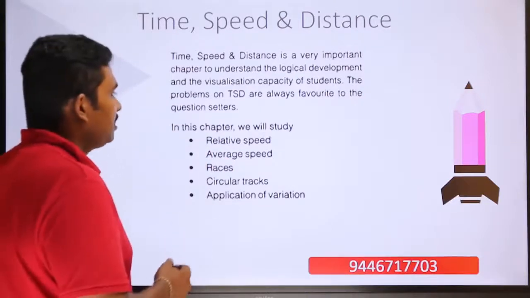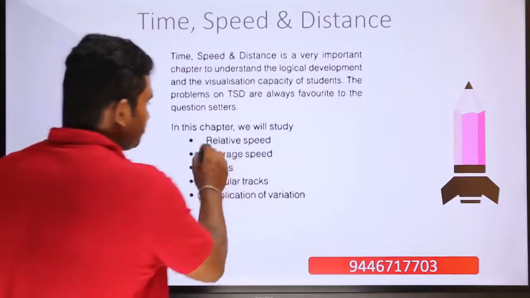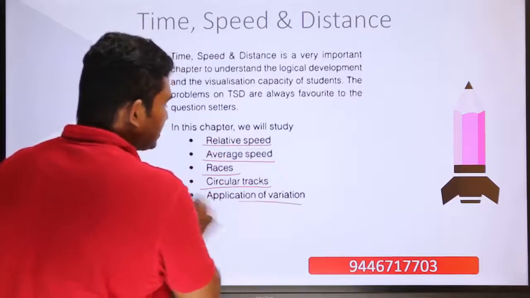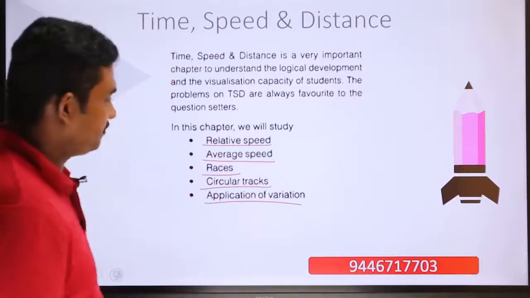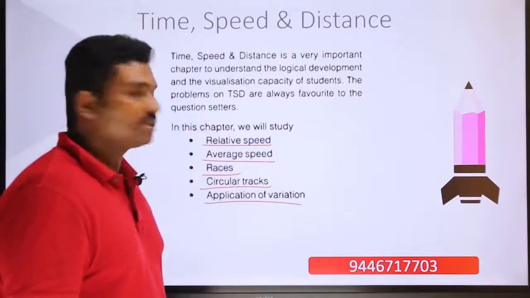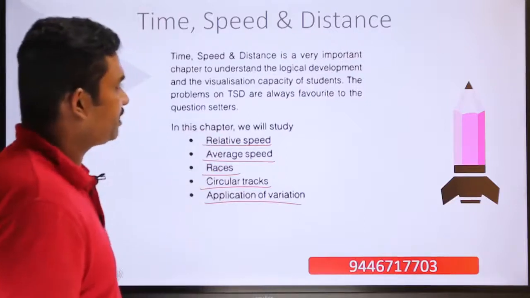So this chapter mainly includes relative speed, average speed, races, circular tracks, and then there is application of variation. We will be doing the discussion with respect to each and every topic one by one.